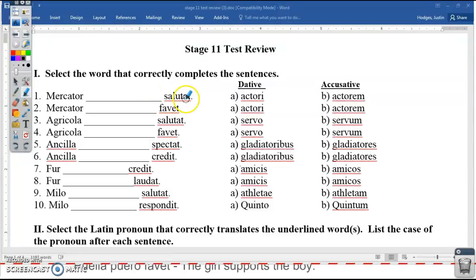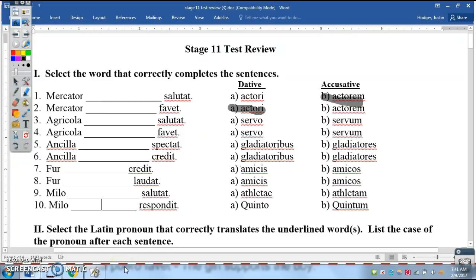So, this first sentence, salutat, the answer will be actorum, the accusative form. The second one though, the merchant blank fawet, we want to say the merchant supports the actor. This one will be actori, the dative form. Why the difference? Because there's literally no difference in meaning or in structure. The first one is the merchant greets the actor. This is the merchant supports the actor.